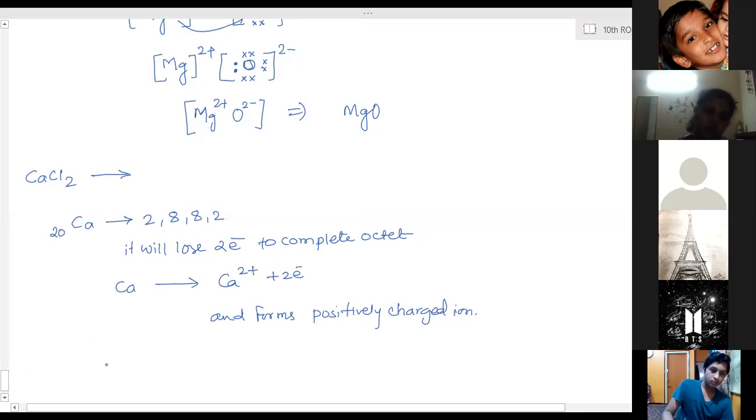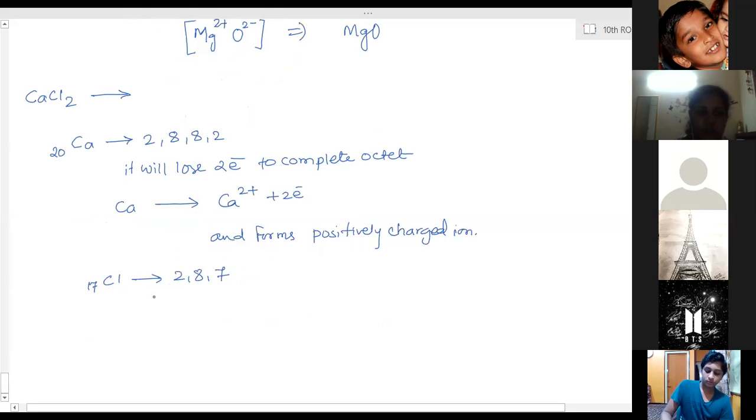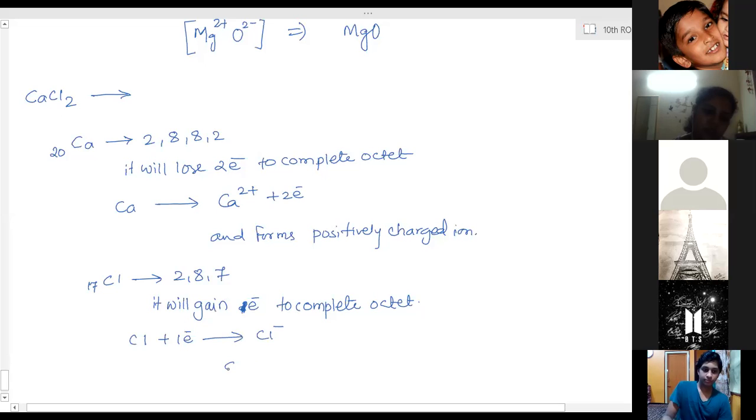Now here chlorine, atomic number is 17. So 2, 8, 7 is the electronic configuration. It will gain 1 electron. It will gain only 1 electron to complete its octet. So Cl plus 1 electron forms Cl minus, a negatively charged ion.